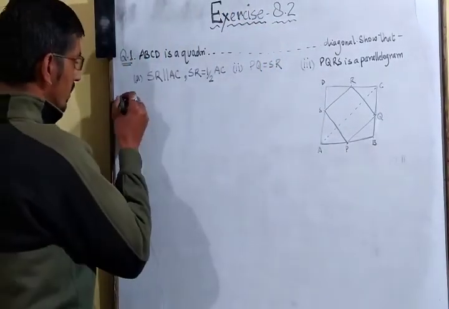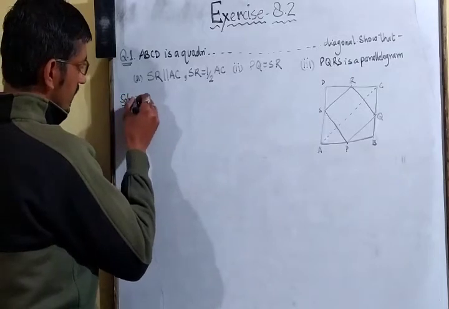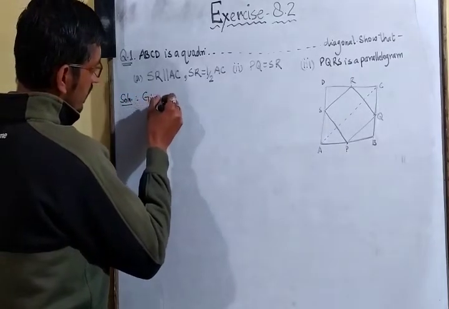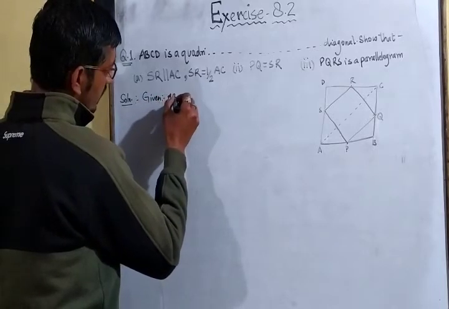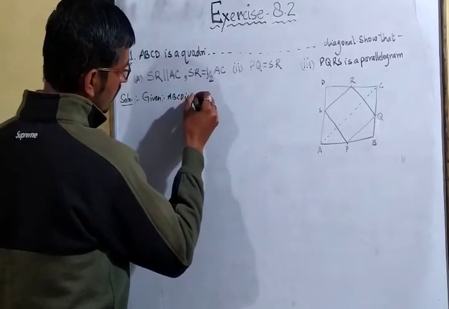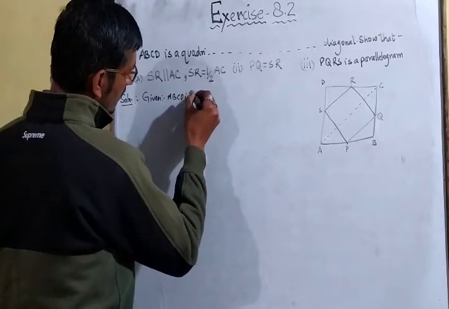Solution, again. First of all, the given is: ABCD is a quadrilateral.